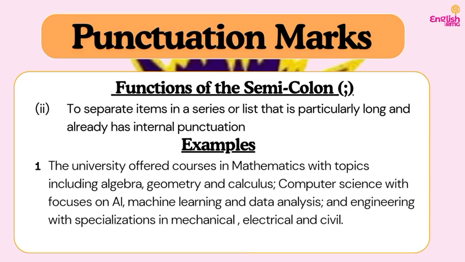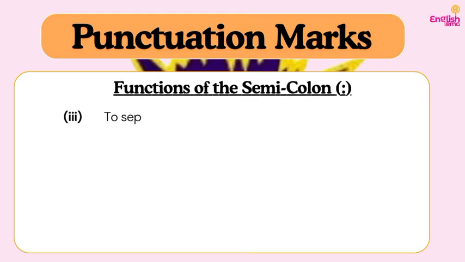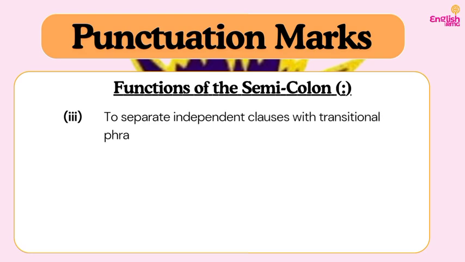A semicolon. Then we have computer science with focuses on AI, comma, machine learning, and data analysis. Now that is the end of examples of what? The computer science. So we also separate it with another what? Semicolon. Then we move on to engineering. Do you understand? Because we already have commas in between, we cannot continue to use the comma. So we can use the what? Semicolon. Do you understand that concept now?